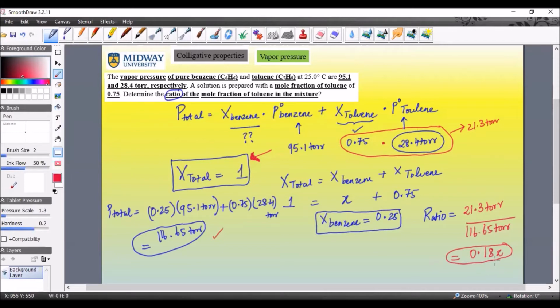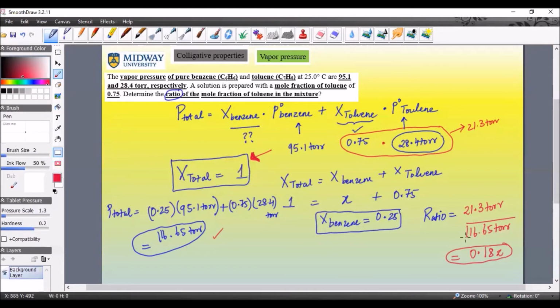Okay, so this is one of the problems. I do want to bring it up because when you take some standardized exams, they may even just ask you, instead of ratio, let's say the question is asking, what is the mole fraction of benzene in the mixture, then it's much simpler. It's only the word ratio that means you got to do this extra bit of math.